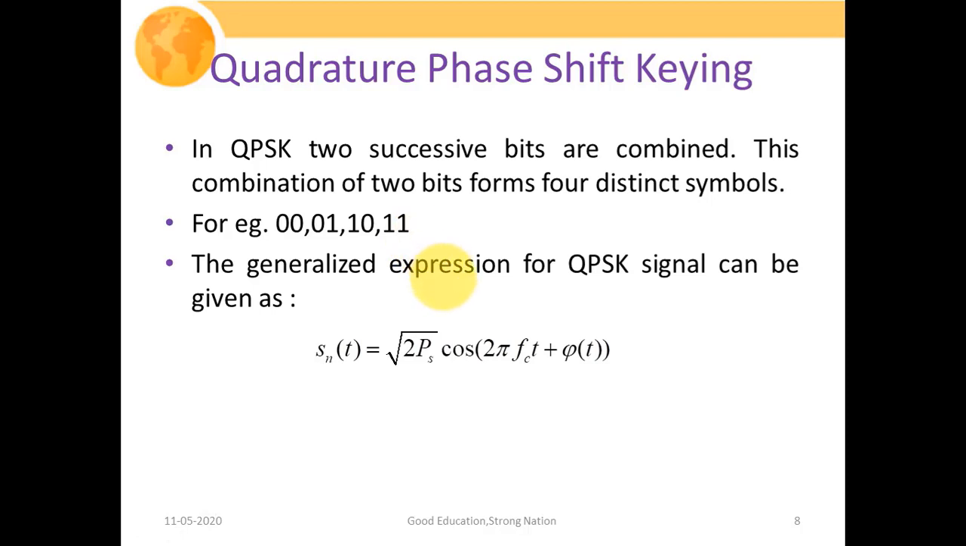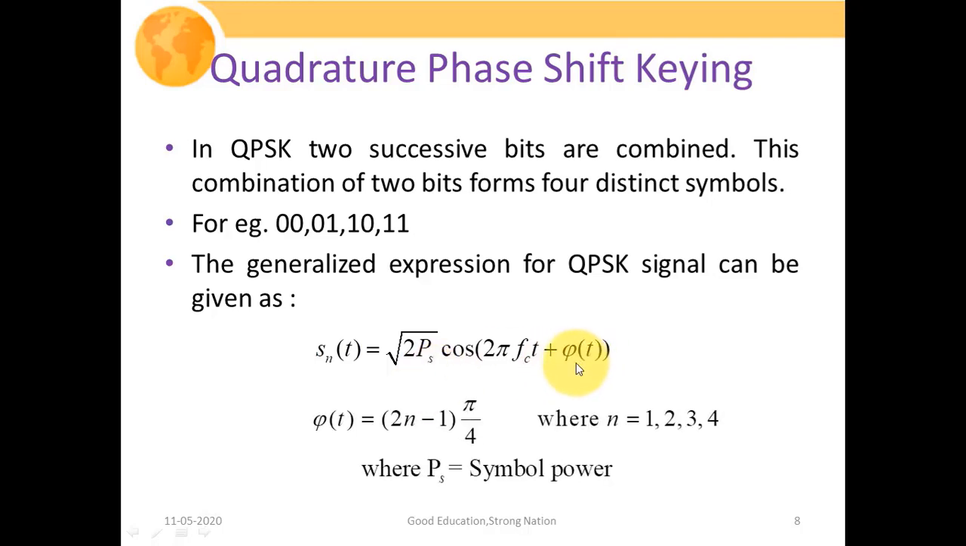So the generalized expression of this QPSK signal can be given as: the QPSK signal Sn of t will be equal to under root of 2 Ps cos of 2 pi fct plus phi of t. So we had already seen that this under root of 2 Ps term basically signifies your amplitude term, and this basically represents our QPSK signal. So here cos of 2 pi fct plus phi of t, where phi of t is representing the phase angle.